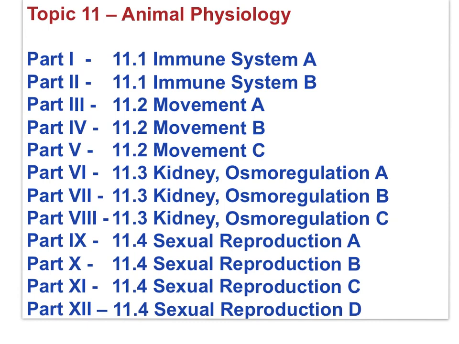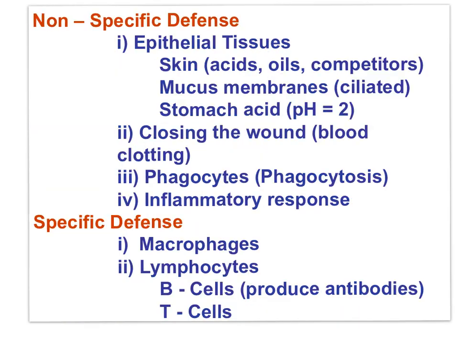Here is an outline of all the movies available in Topic 11, an HL topic. Higher level IB Bio students use this outline to find the movie you need for review. This movie is focused here. This movie will pick up where Defense Against Disease Topic 6 left off.